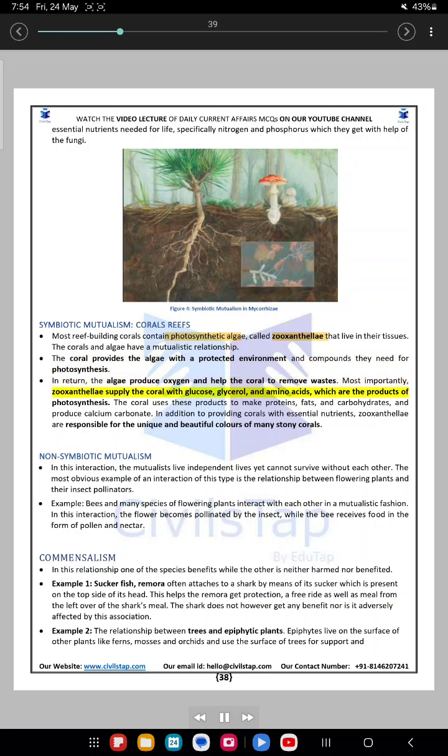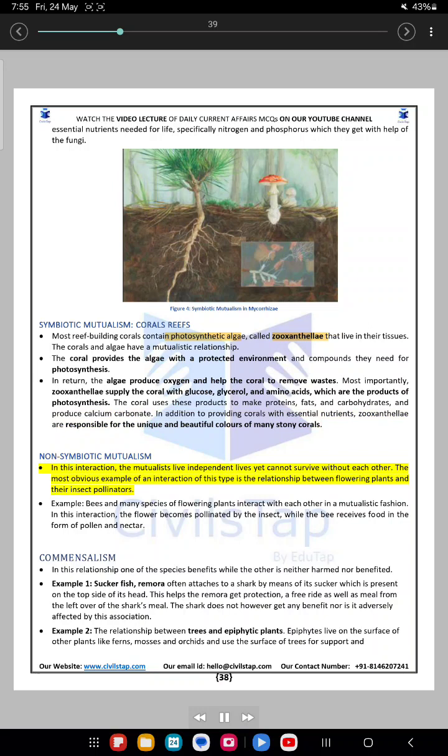Most importantly, zooxanthellae supply the coral with glucose, glycerol, and amino acids, which are the products of photosynthesis. The coral uses these products to make proteins, fats, and carbohydrates, and produce calcium carbonate. In addition to providing corals with essential nutrients, zooxanthellae are responsible for the unique and beautiful colors of many stony corals. Non-symbiotic mutualism. In this interaction, the mutualists live independent lives yet cannot survive without each other.